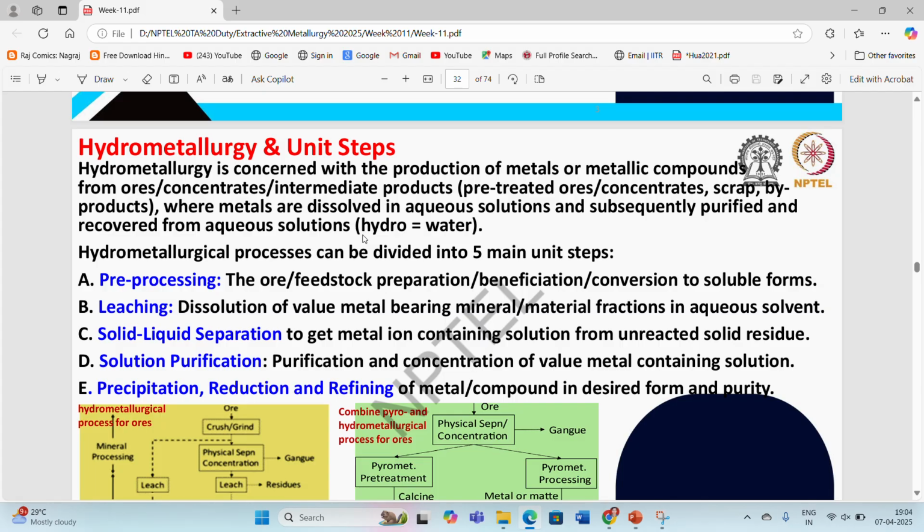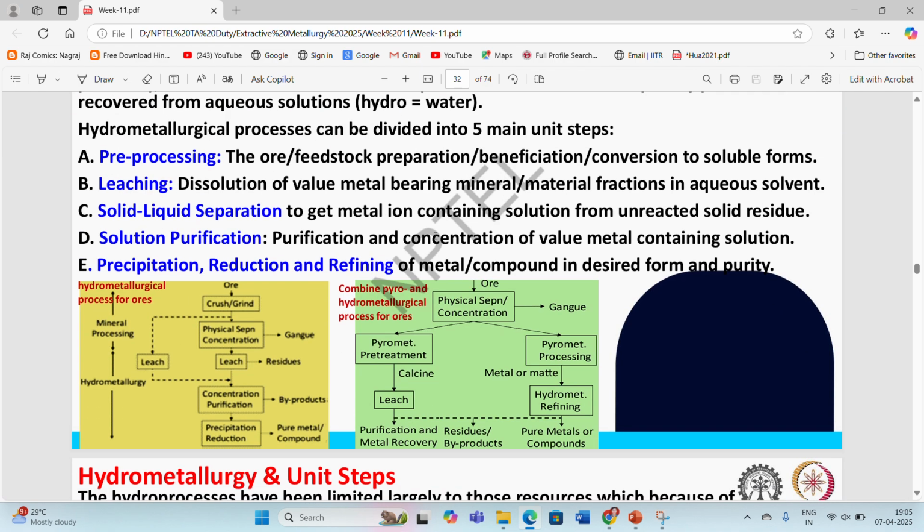Hydrometallurgy involves two different words: one is hydro, the second is metallurgy. Hydro means water. So the aqueous metallurgical operations are known as hydrometallurgical operations, which involve the use of acid, base, or salt solution to recover the metals from the ores or concentrates. Hydrometallurgical processes can be divided into five main unit steps.